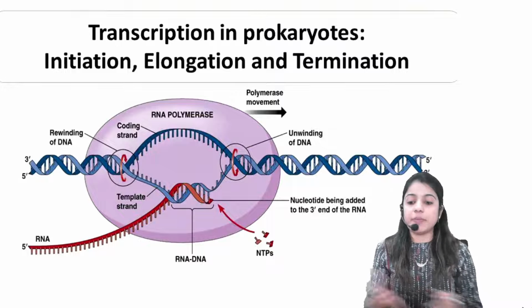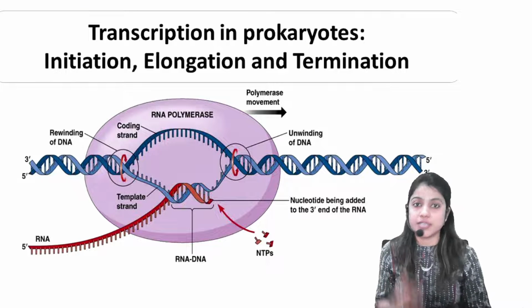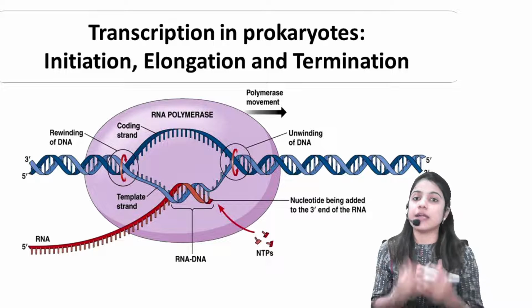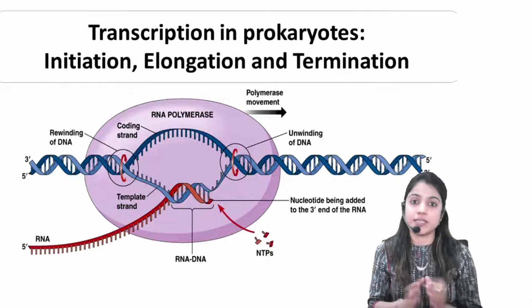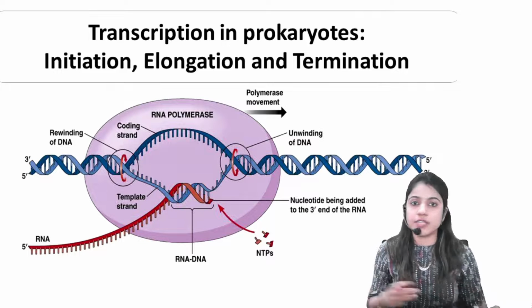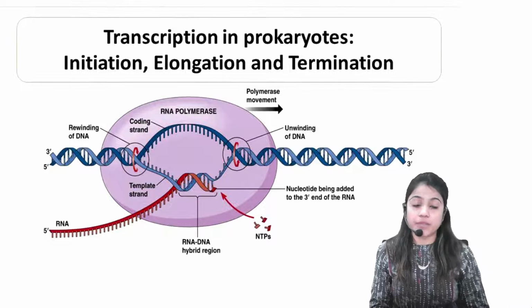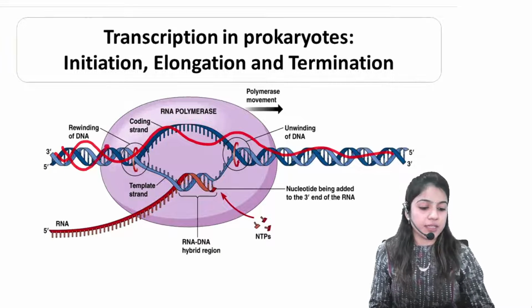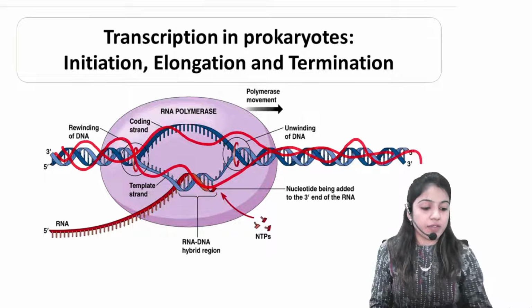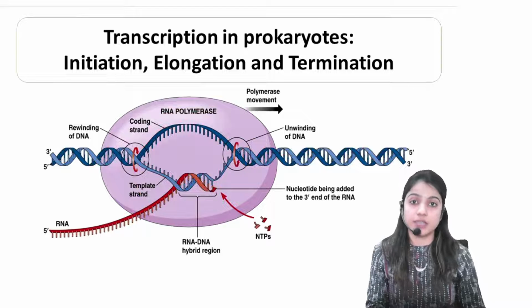Now, in the previous slide, I have shown you three different diagrams for the three stages. That is for the understanding purpose, but at the exam level, no need to draw three different diagrams. You need to draw this one diagram only. In this one diagram, you will show double-stranded DNA, and this double-stranded DNA will have the RNA polymerase enzyme attached at one certain position.